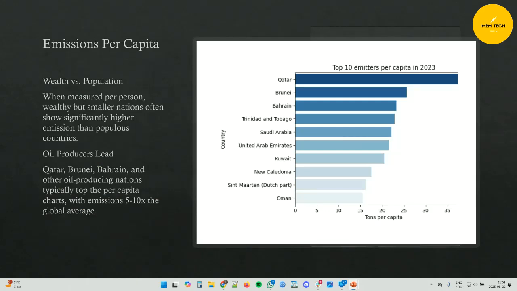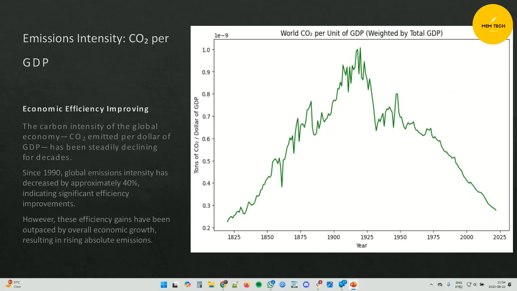Looking at emissions per person tells a very different story. Smaller but wealthy oil producing countries like Qatar, Brunei, and Bahrain top the list, often 5 to 10 times the global average. This shows how lifestyle, consumption, and energy source matter just as much as population size.